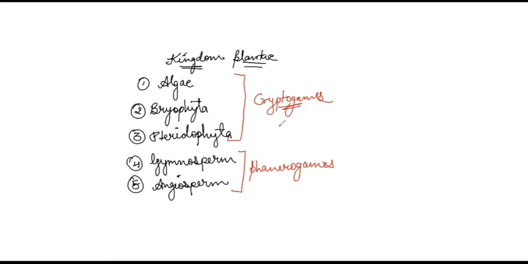Cryptogames means hidden sex organs, and phanerogames means open or visible sex organs, just like in the case of angiosperms we can see in flowers. So we'll start with the first member of this kingdom Plantae, and that is Algae.